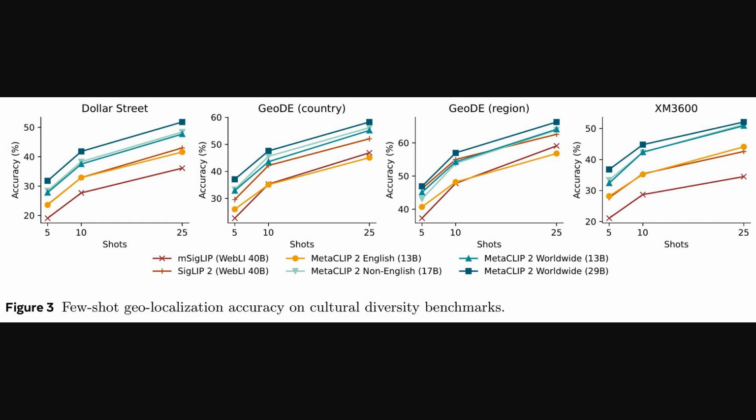Okay, so beyond those general benchmarks, these next charts really dig into the model's cultural awareness. We're looking at few-shot geolocalization accuracy. This is the model's ability to guess an image's location, like its country or region, after seeing just a few examples. Across all four benchmarks, like Dollar Street and GeoDE, the trend is clear. The top dark blue line, which is the full MetaCLIP 2 trained on worldwide data, consistently outperforms all the others. This result really drives home that using a globally diverse dataset directly translates to better real-world cultural understanding.